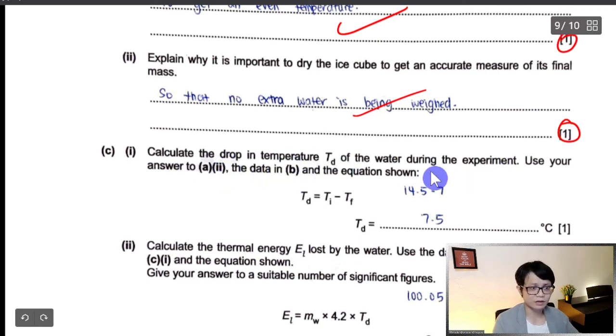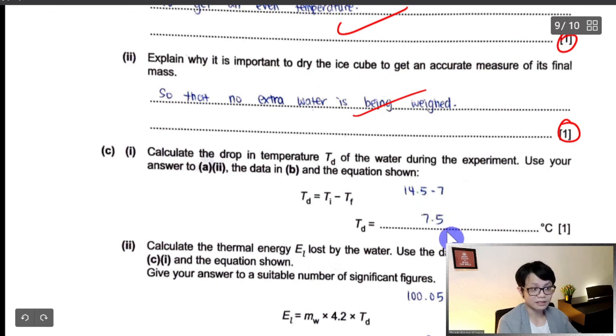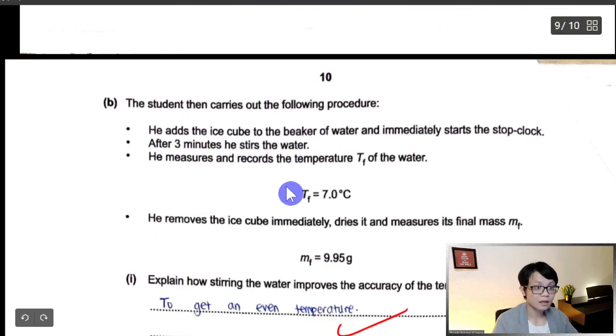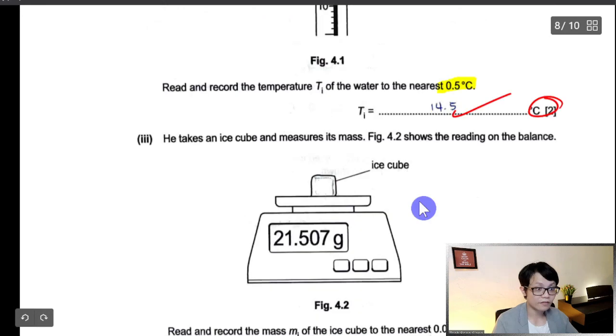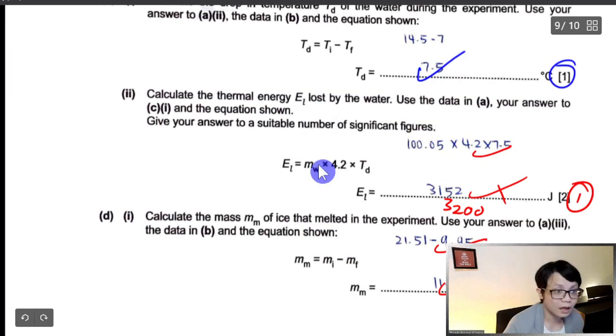You calculate the drop of temperature. Final minus initial. This one I forgot to mark, so it will be 7.5. Just take the temperature before and after and subtract. Do it according to the formula.